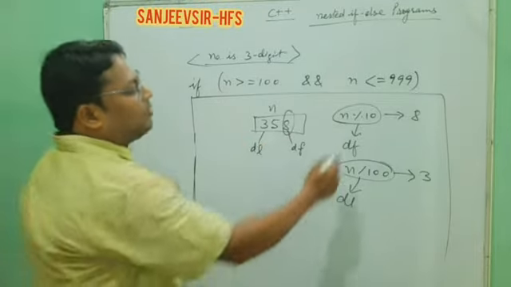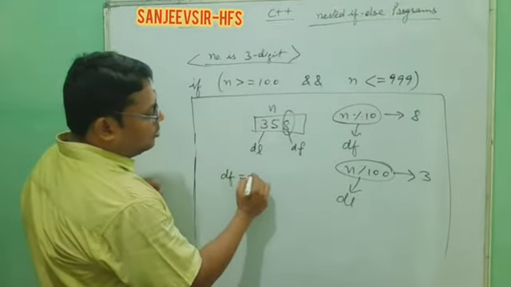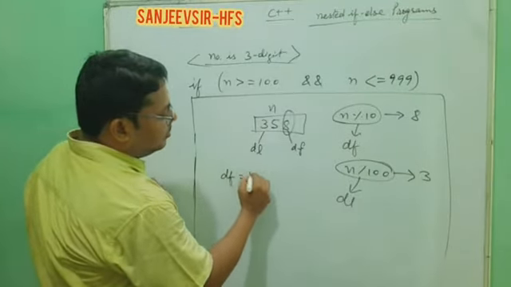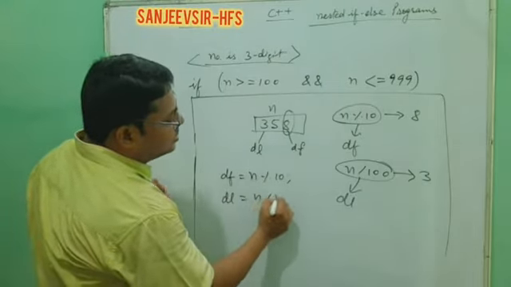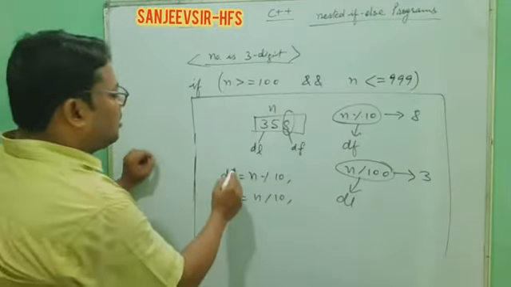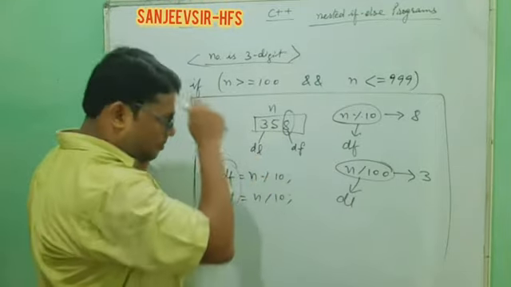So clearly we can write digit first is equal to n mod 10, and digit last is equal to n/100. After that, if these two digits are equal to each other, that means the reverse will be the same.